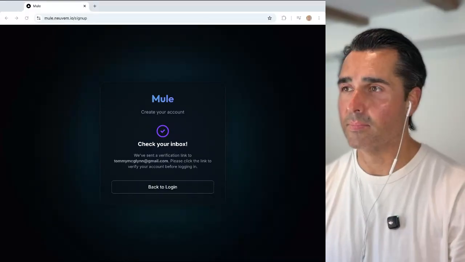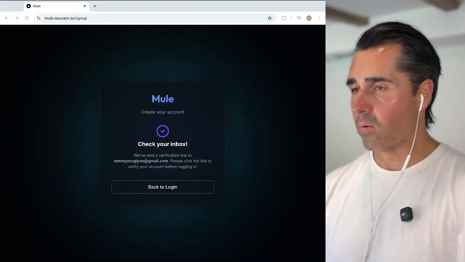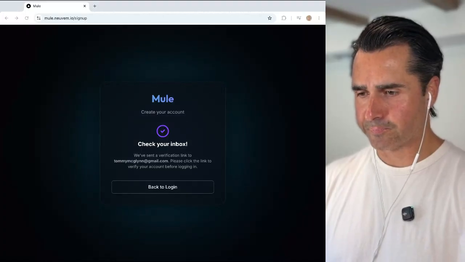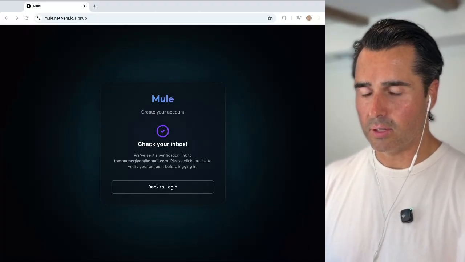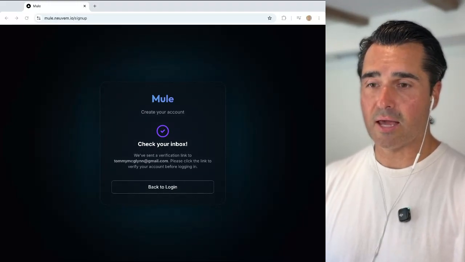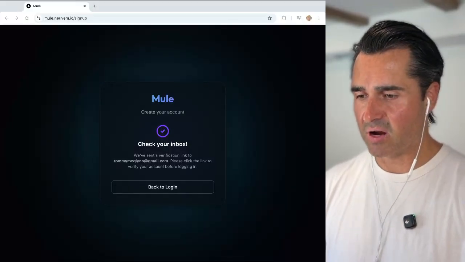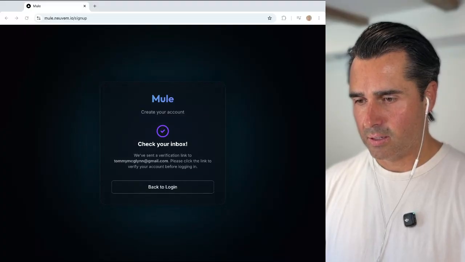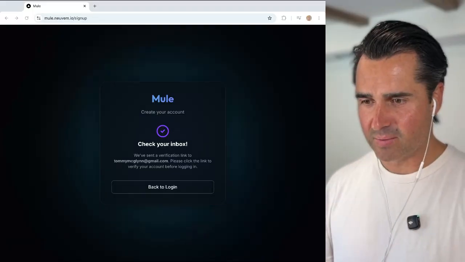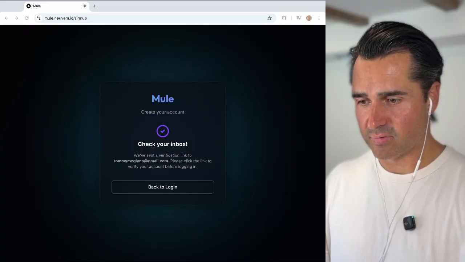Now, again, I typically would not just sign up if I'm being hit with an auth wall right away when checking out a product I don't really know much about. So when you look to share this more broadly, I would definitely consider adding a landing page so people can learn more about your product before signing up. Okay, I received my verification email. Mule aims to be a capability demo for the code context graph, providing developers an easy way to understand the code base. Okay, verify email.